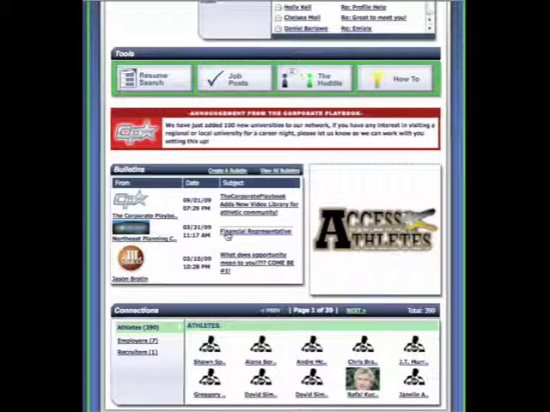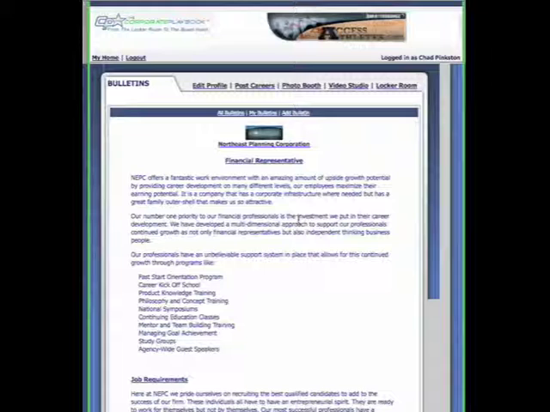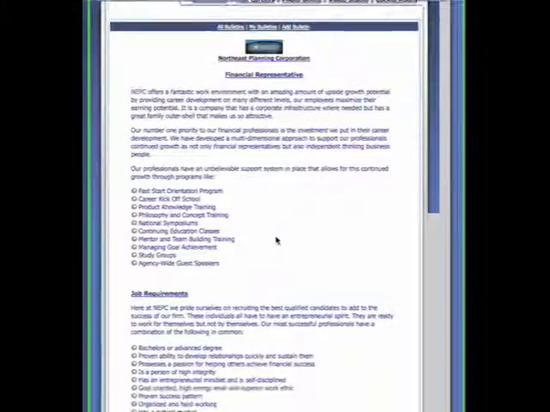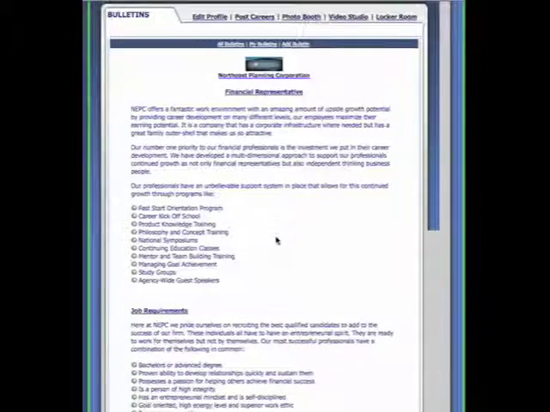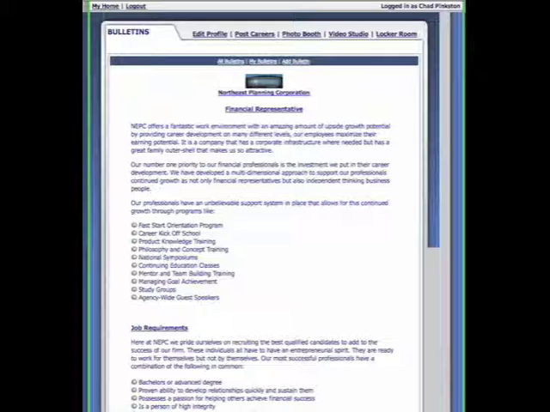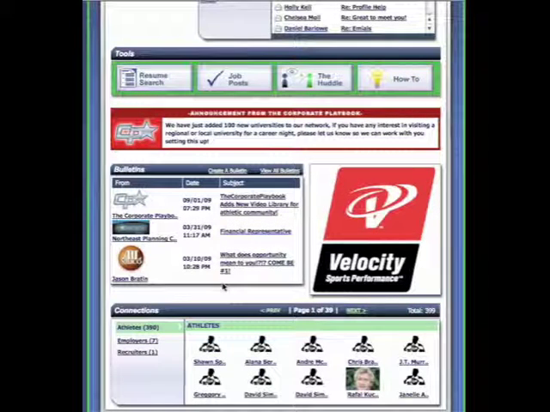Here's another one. This is from Northeast Planning Corporation, which is a financial services group, and this is essentially a job alert. So they've broadcasted out their message to the corporate playbook network, or to their network on the corporate playbook. How that's determined is by when you sign up, either being partnered up or paired up with universities or geographic specificities or industries of interest. But it really determines how many connections that you have.